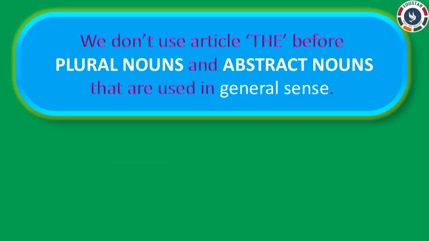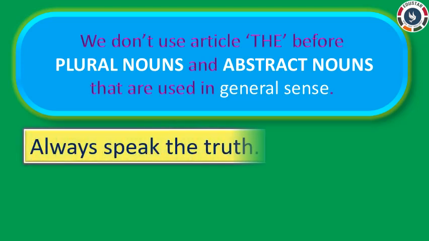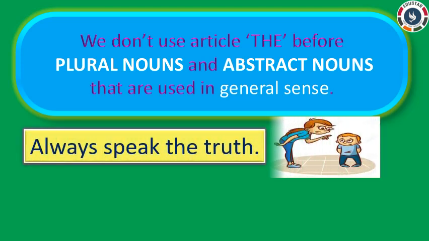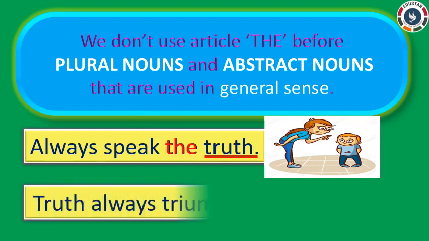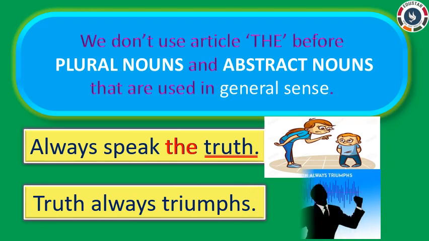Let us take an example for abstract nouns that we talk about in general. Read this sentence. Always speak the truth. Here, I am particularly asking the person to speak the truth, which is an abstract noun. Now read this sentence. Truth always triumphs. Here, I am talking about the abstract noun truth in general. So, we should not use article the before truth.